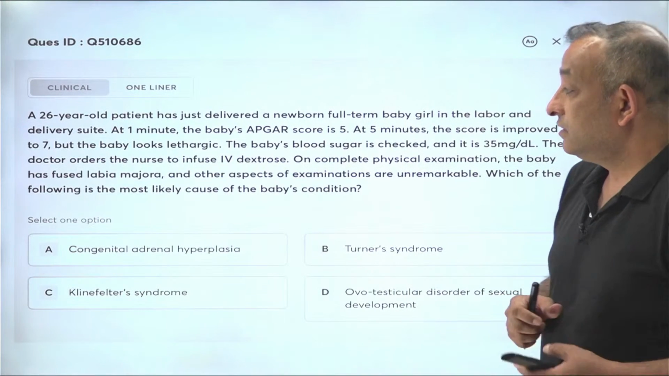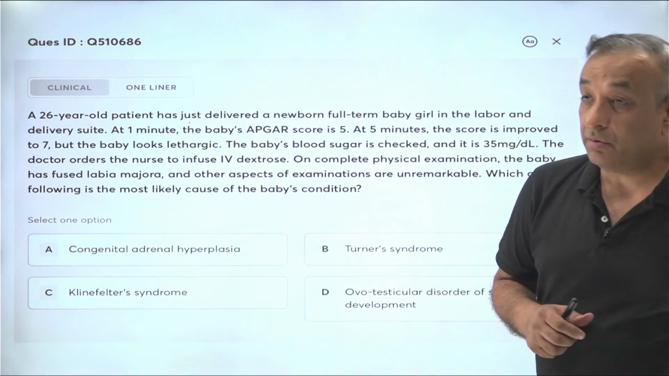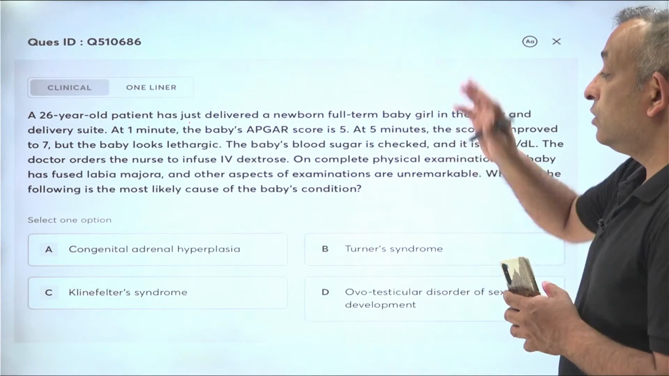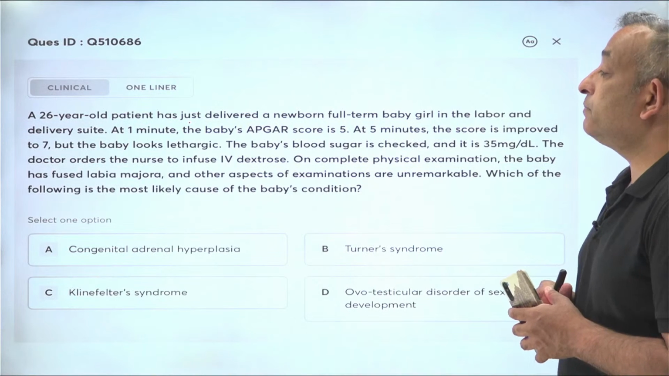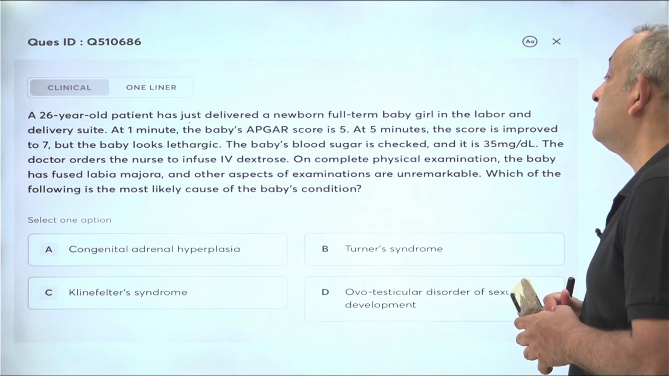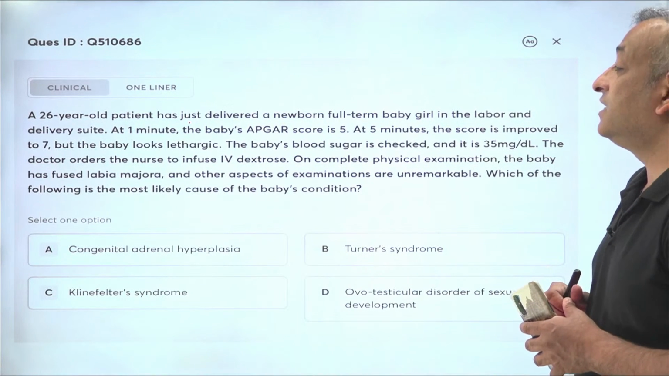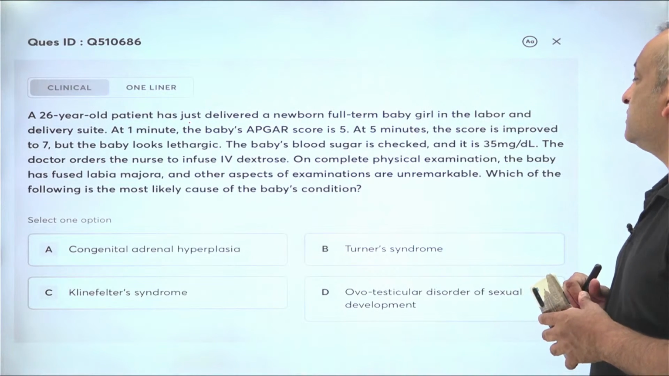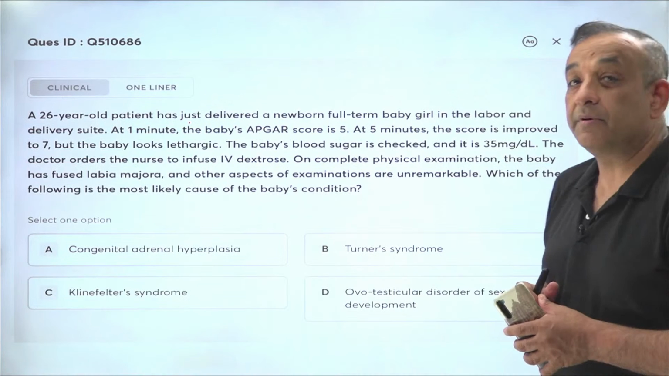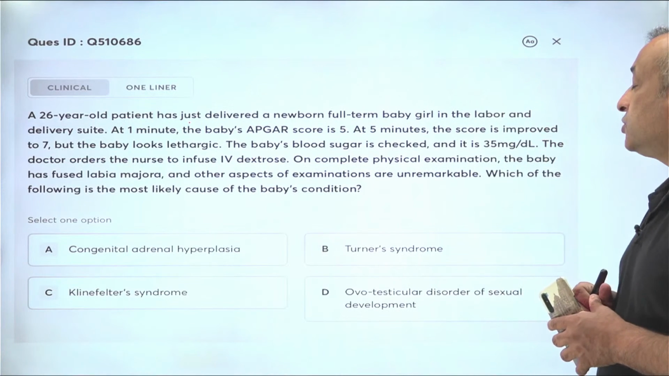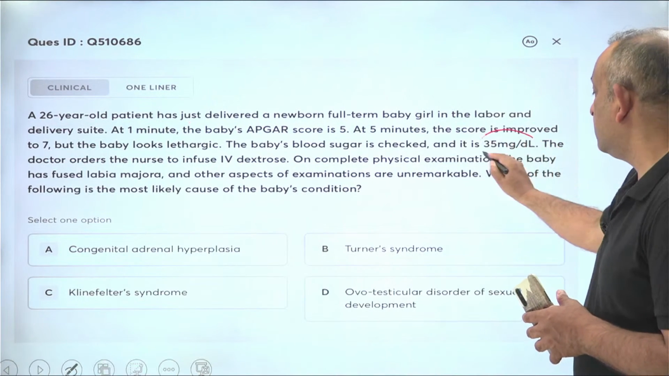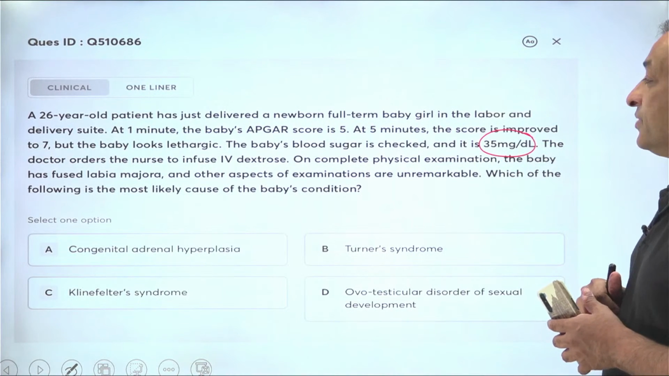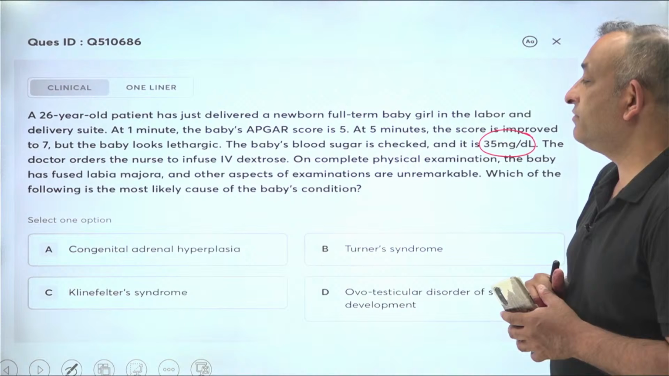Okay, now that's a clinical question which you should know that you will get some questions like this also, good explanations, and you must correlate well. So a 26-year-old patient has just delivered a newborn full-term baby girl in the labor and delivery suite. At 1 minute, the baby's APGAR score is 5. At 5 minutes, the score is improved to 7, but the baby looks lethargic. The baby's blood sugar is checked and it is 35 milligrams per deciliter. Yes, anything less than 70, we are worried. The doctor orders the nurse to infuse IV dextrose.